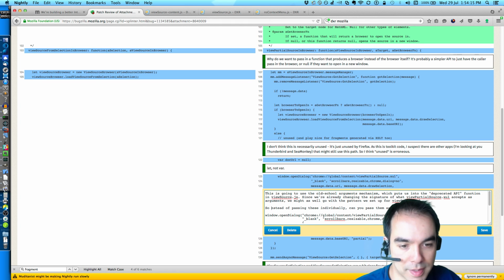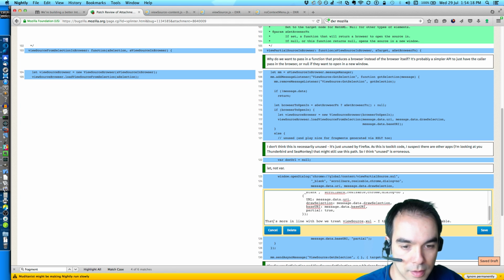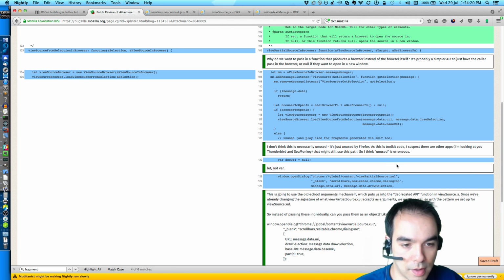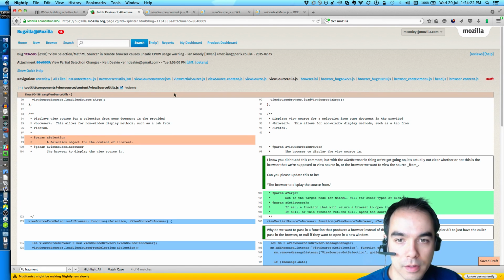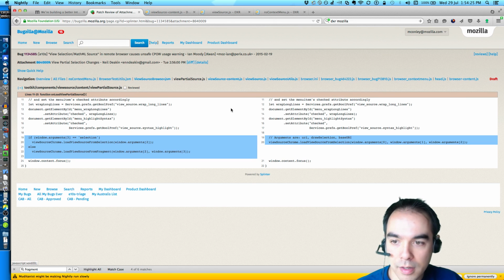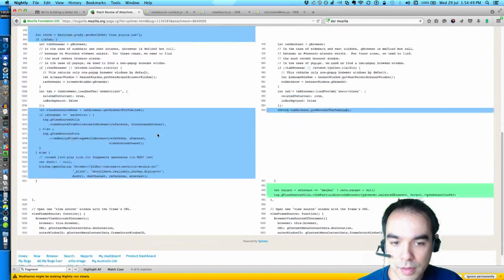So instead of passing this as an object, okay. Great. And then inside view partial source, say view source from selection. Here we would just use the args that we were passed. That's implied, I guess. So this is reviewed.